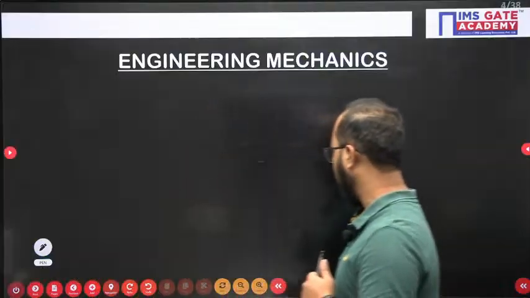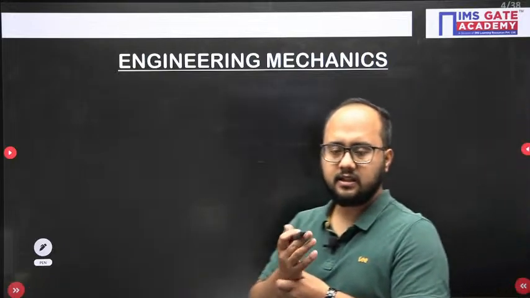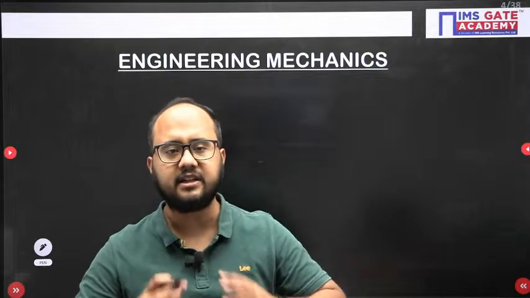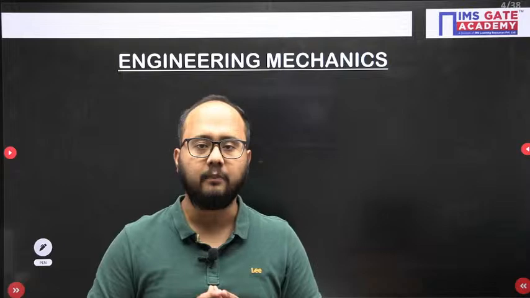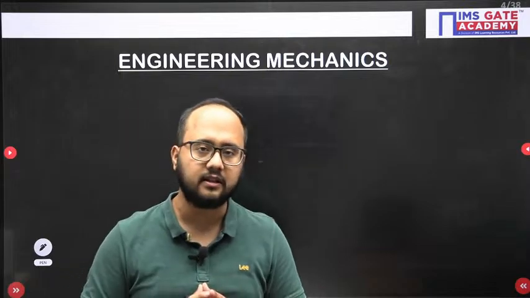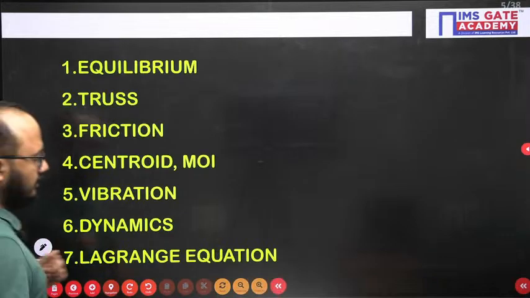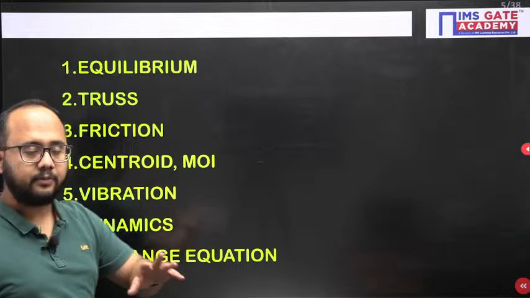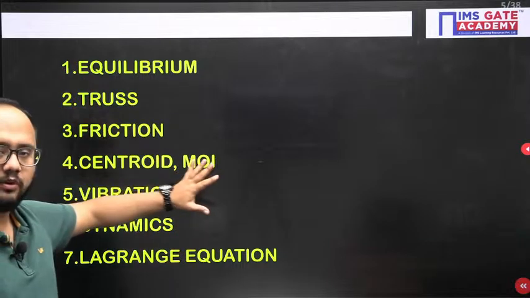The engineering mechanics that we are going to discuss here today, in this session itself, we will be discussing each and everything regarding engineering mechanics. So take out your pen and copy, and you can make your formula sheets straight away from this session. First of all, I will tell you the chapters that we are going to discuss: equilibrium, truss, friction, centroid, moment of inertia, vibration.